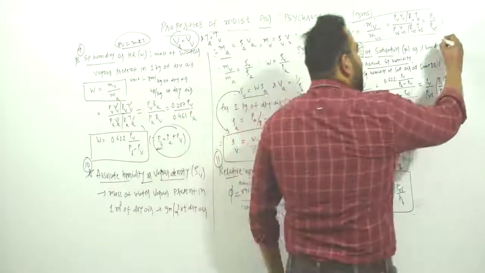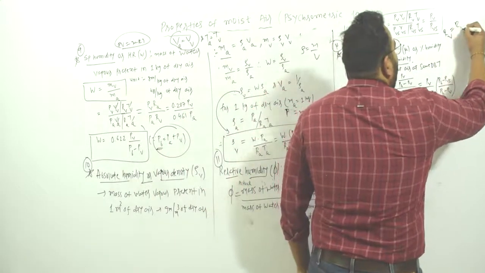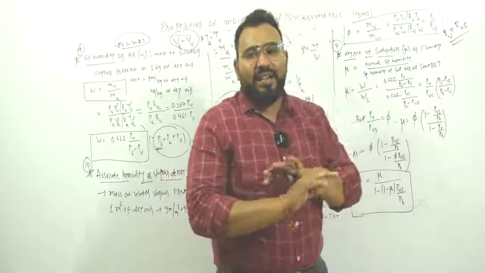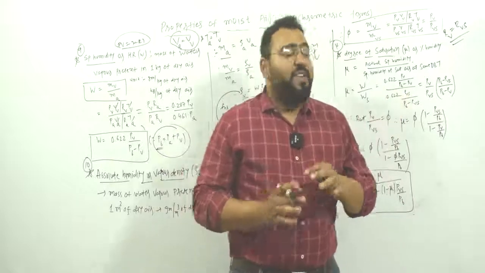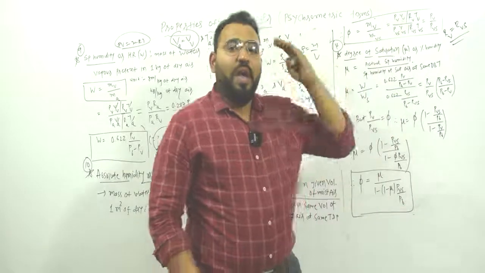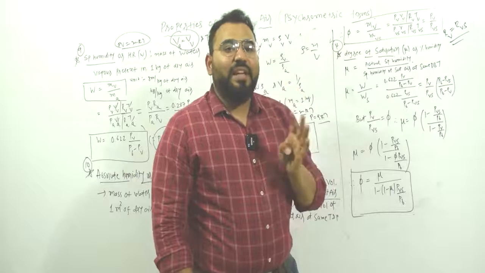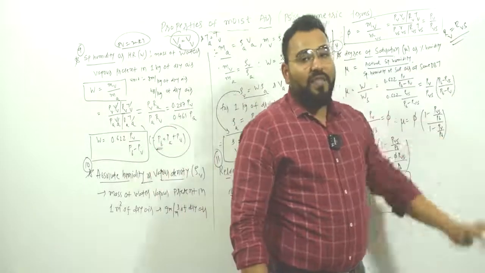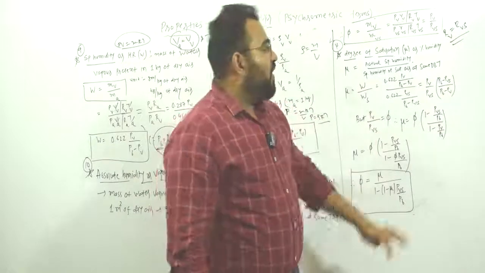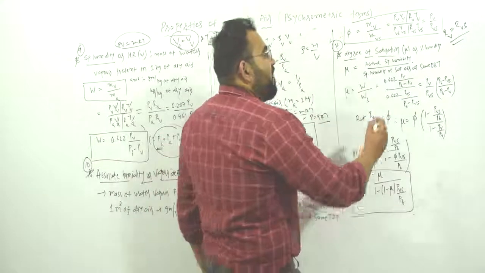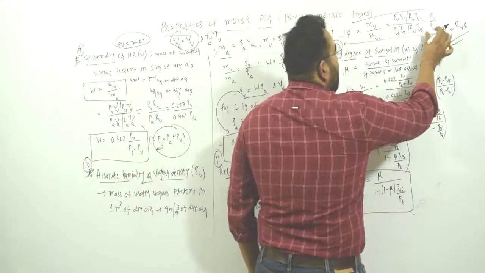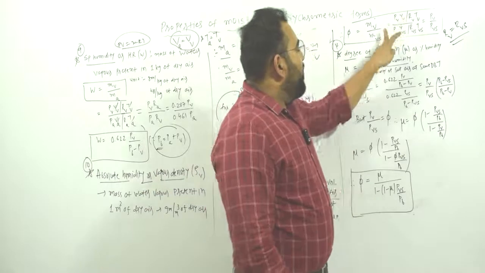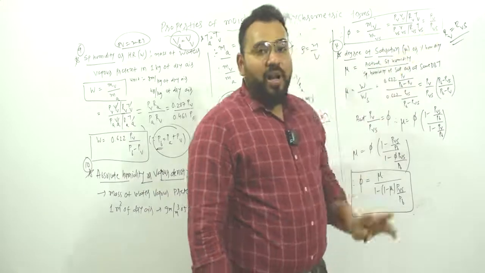Why? Because we are talking about the same water vapor, so the gas constant for water vapor will be the same, whether it is saturated or not saturated, that doesn't matter. So here Rv is also equal to Rvs because we are talking about water vapor. So here we are only remaining with Pv upon Pvs. So this is the equation: phi is equal to mv upon mvs, or you can write Pv upon Pvs.